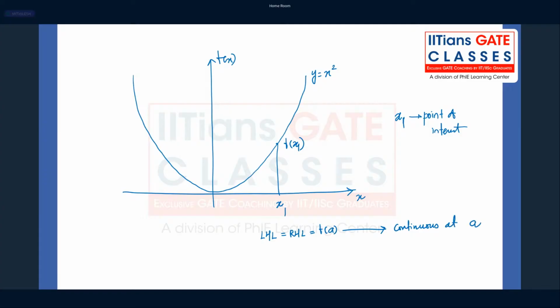However, if anything is not matching, maybe left hand limit is not equal to the right hand limit, or right hand limit is not equal to f of a, or left hand limit is not equal to f of a, then it's a discontinuous function.